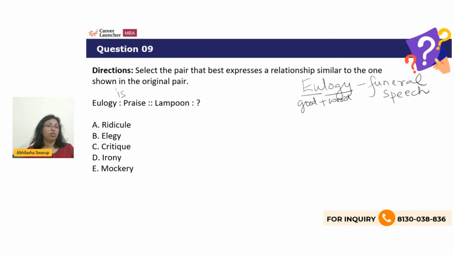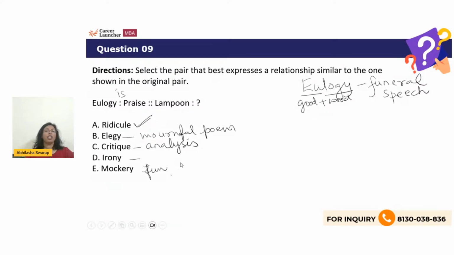What is lampoon? When you lampoon someone, you make fun of them, right? And therefore you ridicule them. Elegy is a mournful poem, so that's incorrect. Critique, of course, is an analysis of something, so that is incorrect. Irony is when you say something and do the exact opposite, or the exact opposite happens. And mockery is just to taunt someone or make fun of someone, right? So therefore ridicule will be the correct answer.